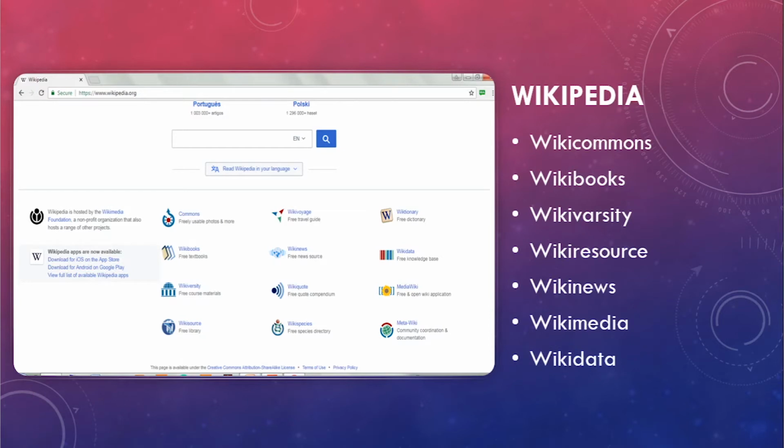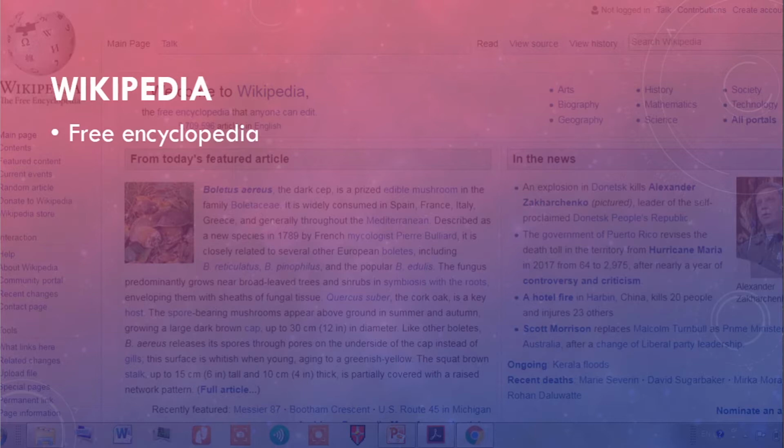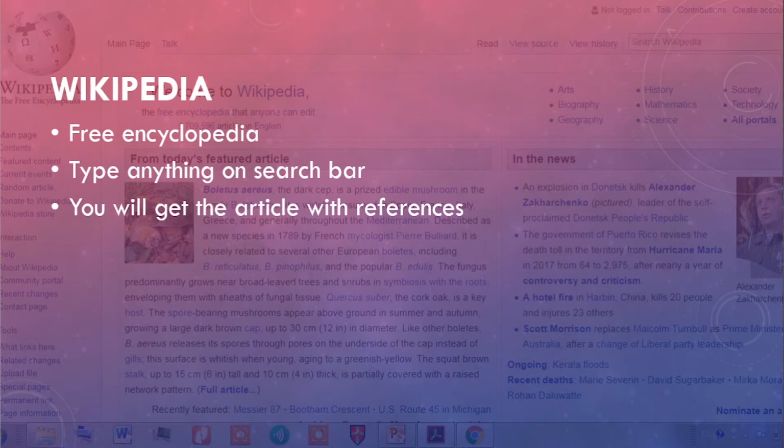So many platforms are available which are ready references, ready sources of information about the various segments of the knowledge domain. In this free encyclopedia, you just type whatever you need in the search bar and you will get it, along with the list of references at the end of the article.